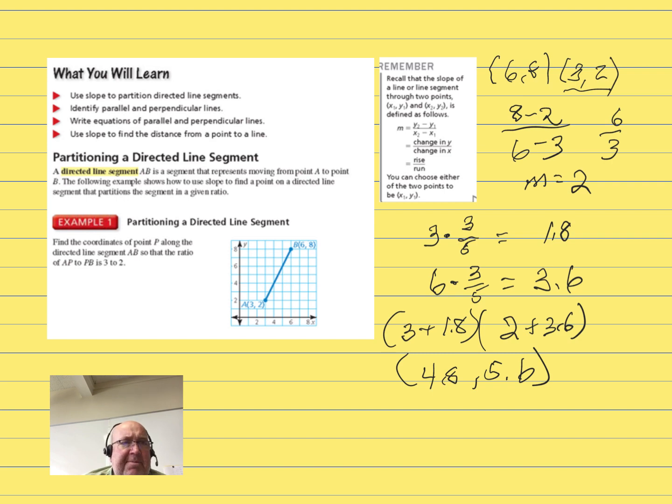Don't worry about this problem. You will not see anything like it again. I just wanted to review finding slope and doing that. I won't ask you to do a ratio problem. Just wanted to show that.